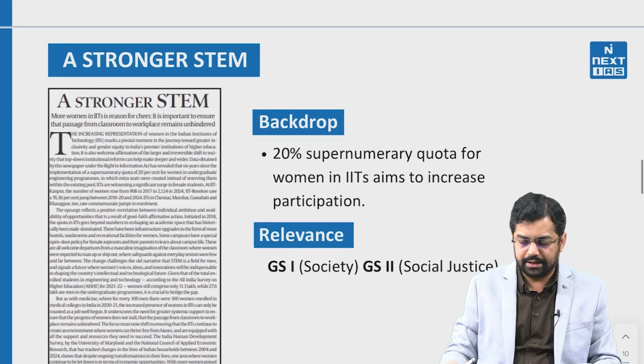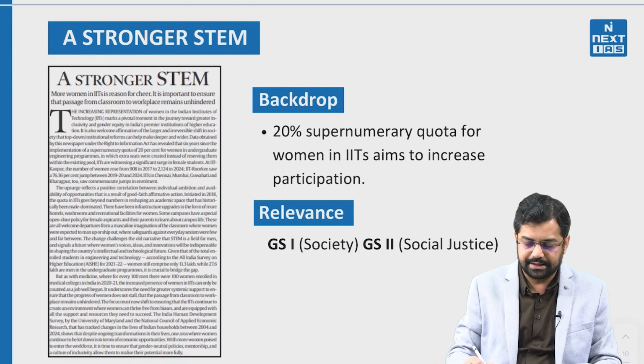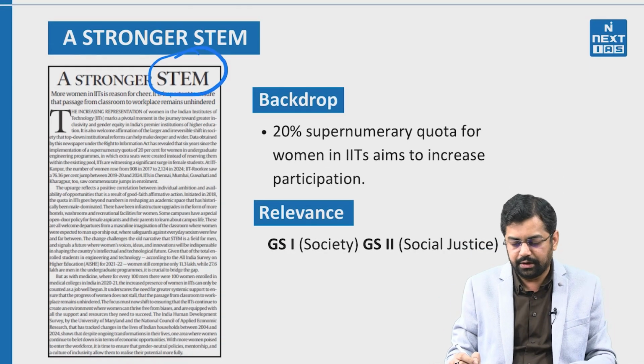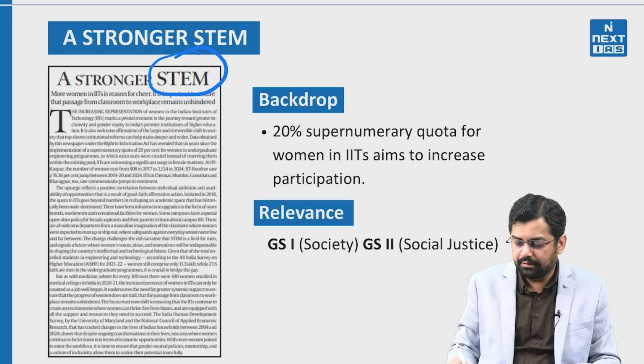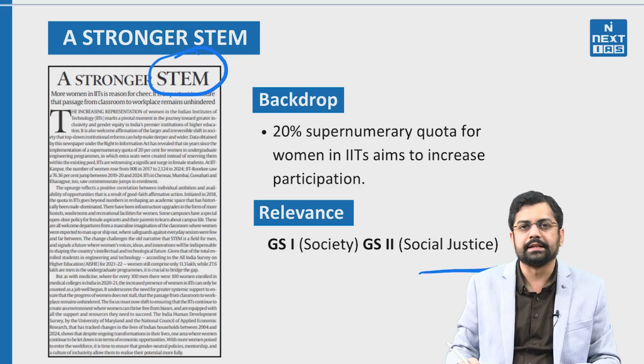So let's move to our next topic, that is going to talk about STEM. And this is a very important theme, because this theme is going to be covered in paper 1 of society also when we cover women and women organizations. Second is a very important theme with respect to social justice, right? And it can also be linked to how the role of women is very much important in terms of the economic growth of the country. So women is a very diverse theme. Similarly, some of the themes like education, agriculture, women, industry have multiple implications, right?